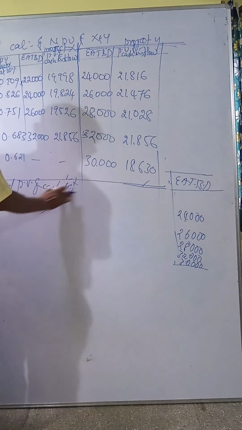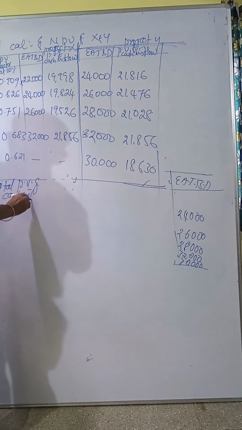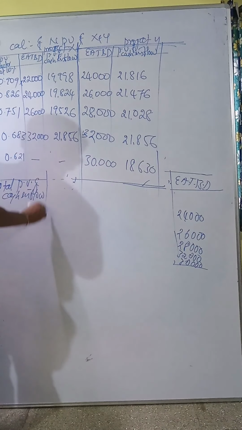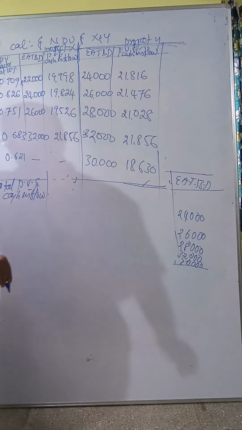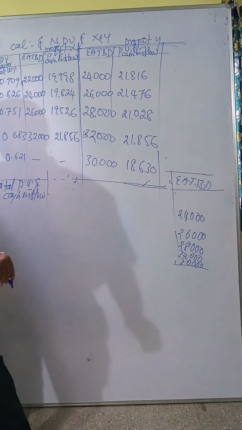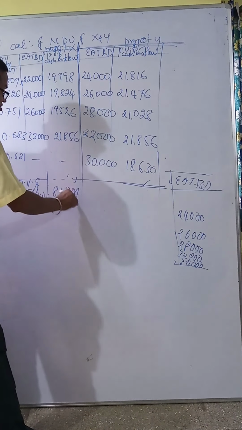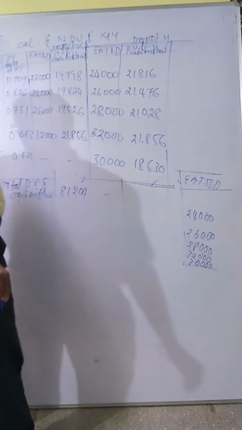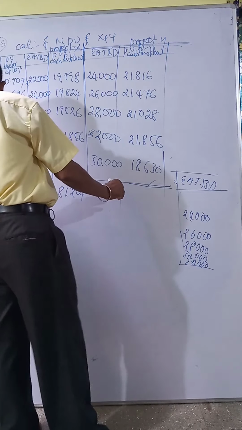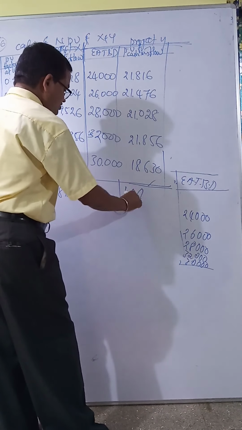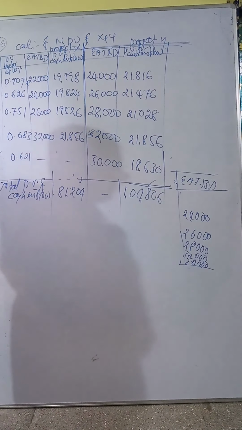Project X total is 81,204. Then project Y total is 1,04,806. This is the total present value of cash inflow.